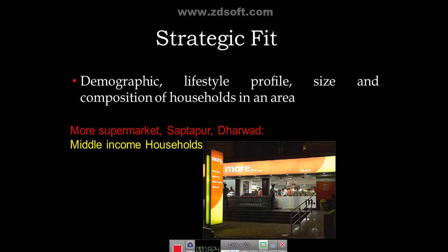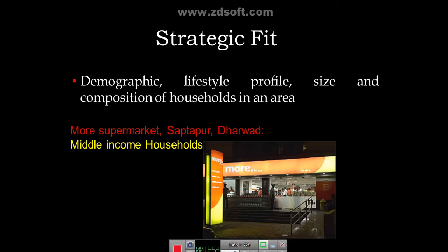If the company doesn't evaluate this factor, and they open a store somewhere, if the target customers are not residing in that area, or if the store cannot be reached by target customers easily, in that case the store will not be profitable. It will eventually be closed down, because a retail store gets 80% of its business from the surrounding area, and if you open your store in the wrong location or wrong site, it will not attract the customers.